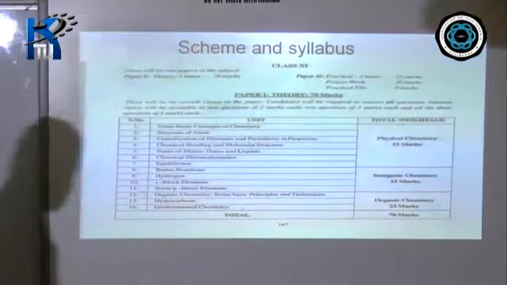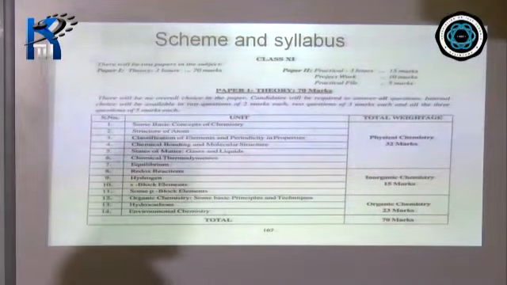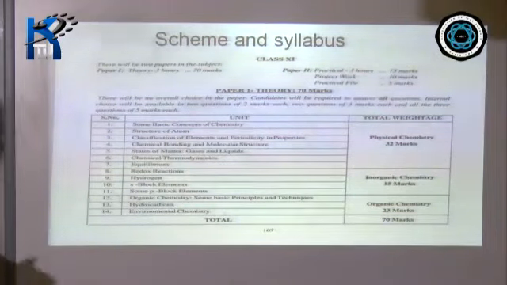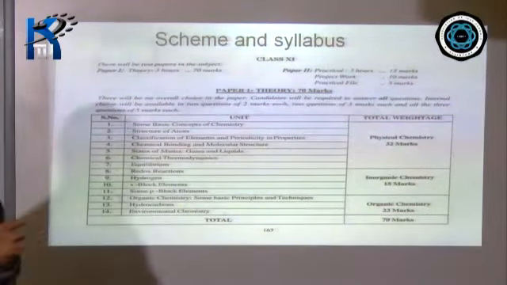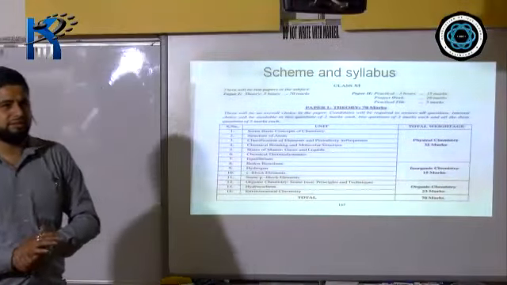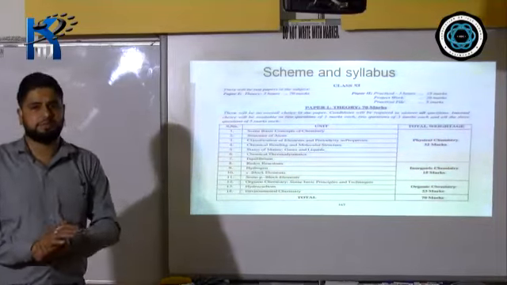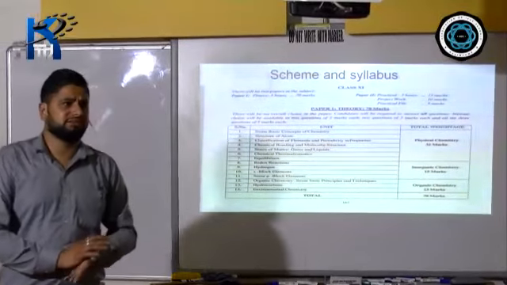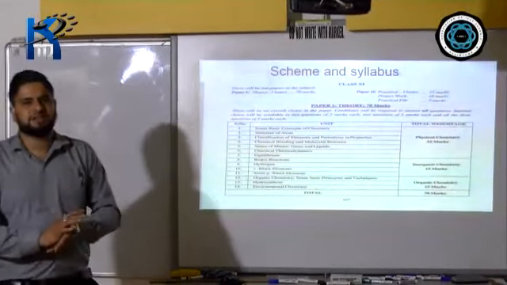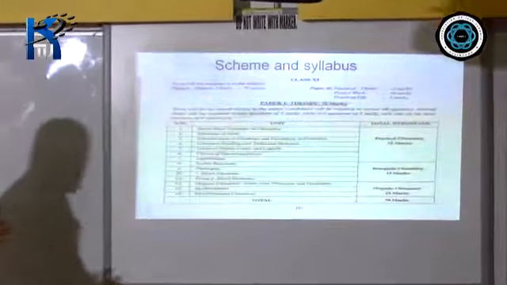And chapter number 3 is classification of elements and periodicity in properties, as you have done in class 10, that is the first chapter. So in this chapter, you have to deal with periodicity of properties and the classification of elements in the periodic table. You have to study about the various properties of elements and their periodicity, such as ionization potential, electronegativity, ionization enthalpy. All this you have to study in chapter number 3.